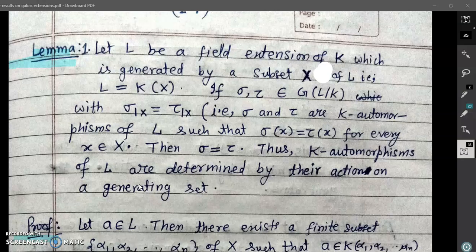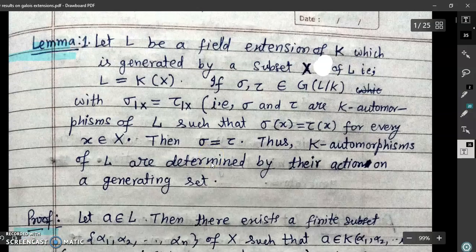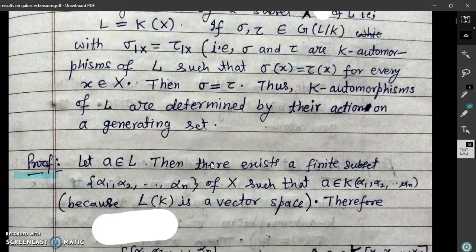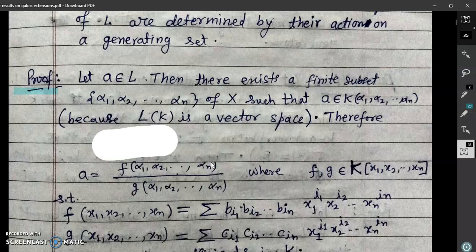We just use this result. That result is very important for further study of Galois theory. We use that result several times, and also here is the lemma. We will not prove this result. We leave this result to you. This is very easy. So just try to prove it.